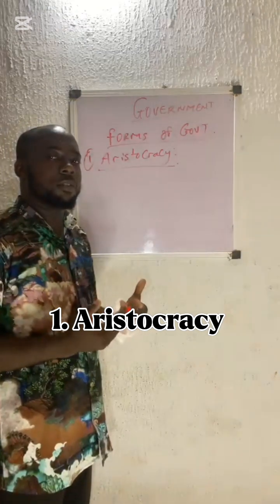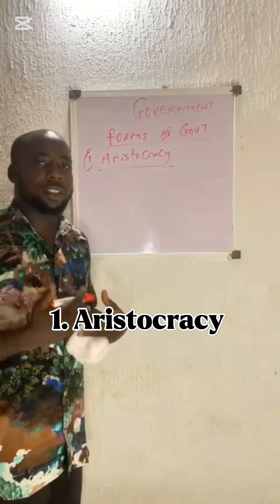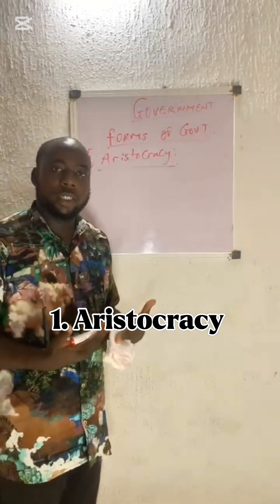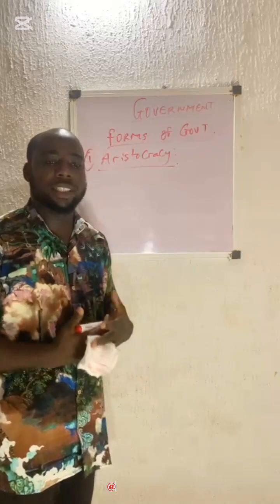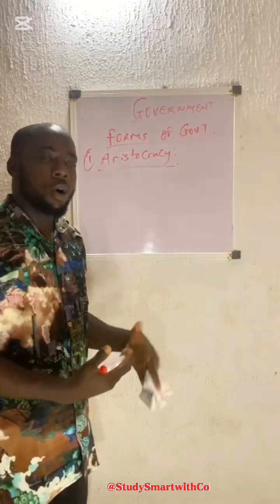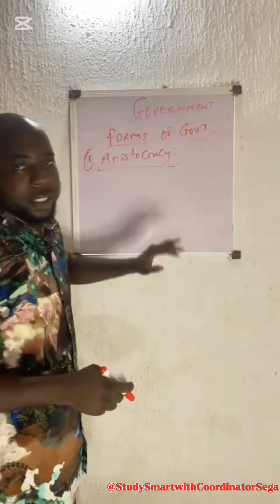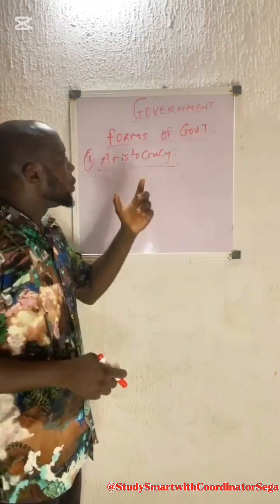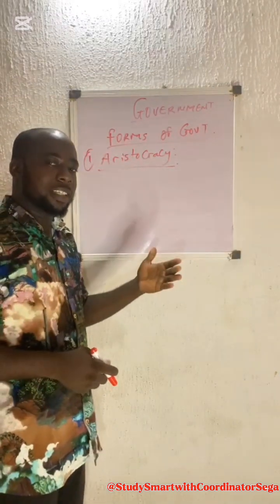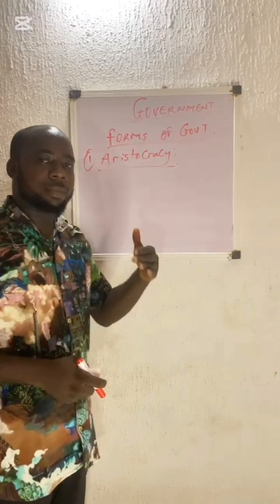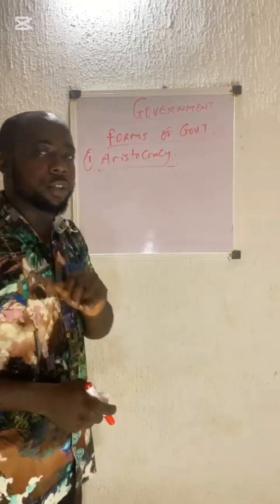Aristocracy is a form of government that is ruled by a few privileged persons. These are the wealthy people in the society, the wealthy class, or they may be referred to as the elites, who are known as the educated people in a society, or those of high rank and status. When such persons are the ones handling the government, such a form of government is known as aristocracy, which makes them classify such government as government ruled by the best citizens.